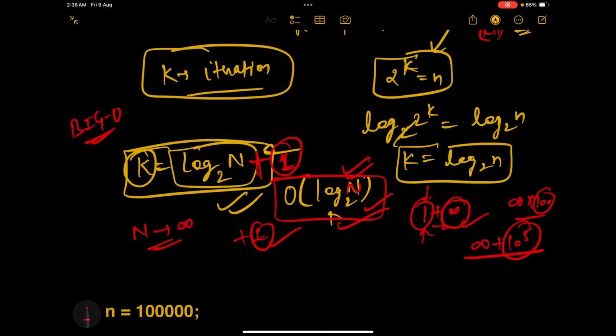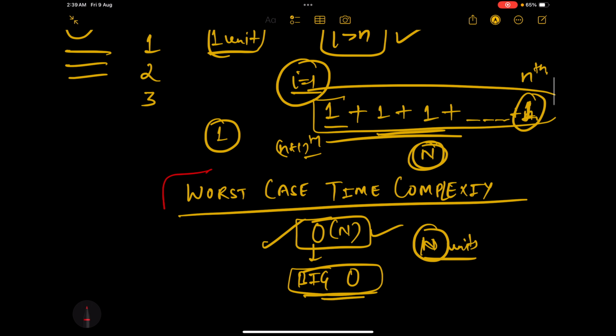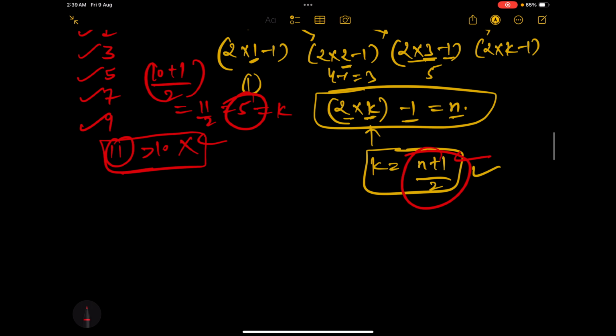But this plus 1 that we just saw here, this 1 is always 1. This is a constant value. This is never going to change. 10 raised to the power 5 will always be 10 raised to the power 5. 100 will always be 100. Right? But n is a variable. So we always talk about variables whenever we talk about the time complexity, especially big O, the worst case time complexity. Worst case. Here you see, worst case time complexity. Okay. Now let us move to the next question.